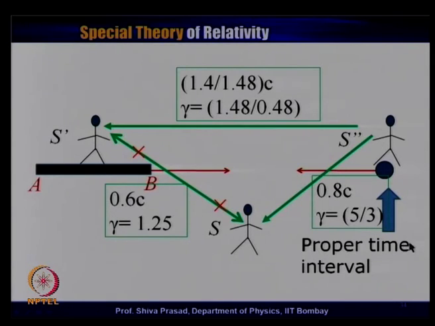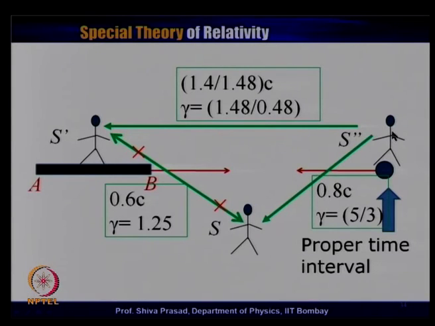But it is only in this frame that time interval is proper. We have agreed that I cannot use this particular route directly. So, I will not use this number directly. But I can always go from this frame to this frame. Remember, the flow direction is like this. It means time will actually be dilated here. This is proper time interval. So, if I have to find out along the reverse of the direction, I have to divide by gamma. If I have to go from this direction to this direction, I have to multiply by gamma. So, whatever is the time interval which has been found here, if I divide by gamma against the flow of the arrow, then I find out what is the time interval in this particular frame.